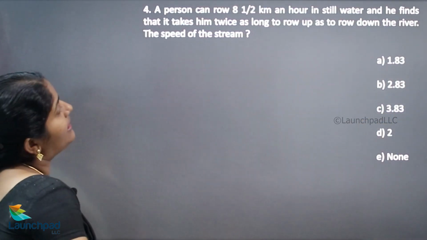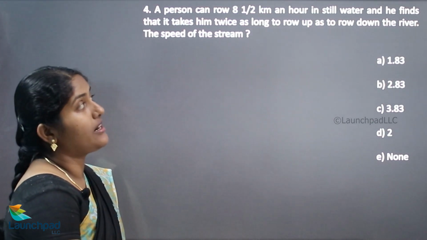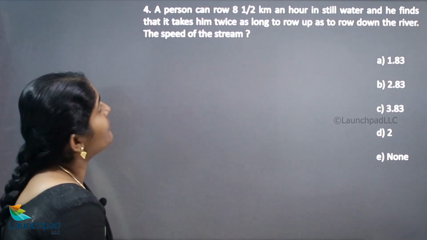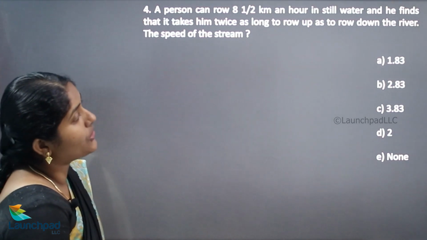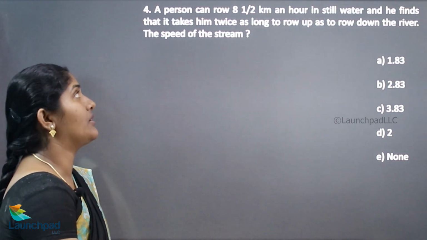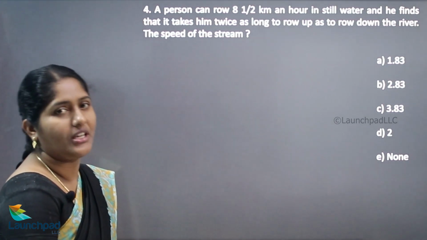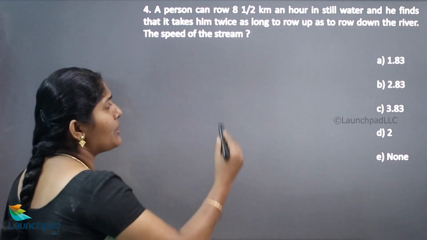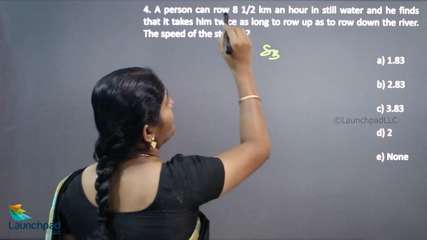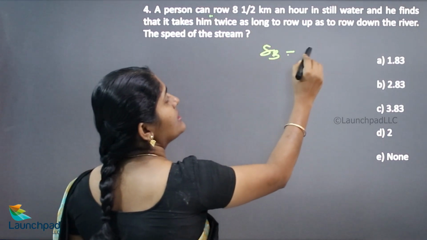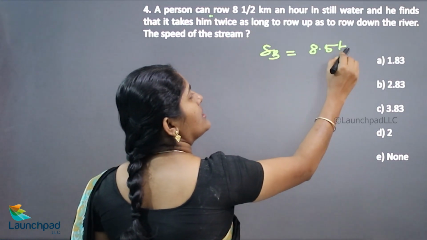A person can row 8.5 km an hour in still water and he finds that it takes him twice as long to row up as to row down the river. Find the speed of the stream. Here the speed of the person or the speed of the boat is 8.5 km per hour.